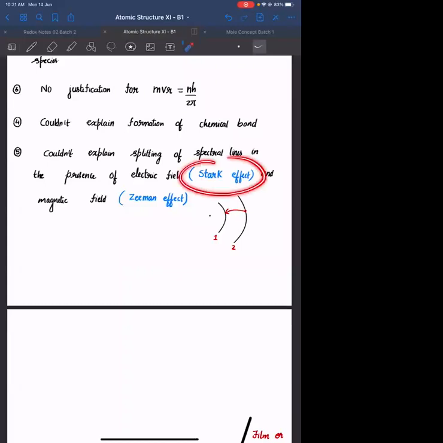This is important. From the entrance exam point of view, you need to remember what is meant by Stark effect and what is meant by Zeeman effect. They will ask which of the following statements are true. They will say splitting of spectral lines in the presence of electric field is Zeeman effect. That will be wrong. In the presence of electric field, it is called the Stark effect. In the presence of magnetic field, it is called the Zeeman effect. Everyone, clear? Yes, sir.